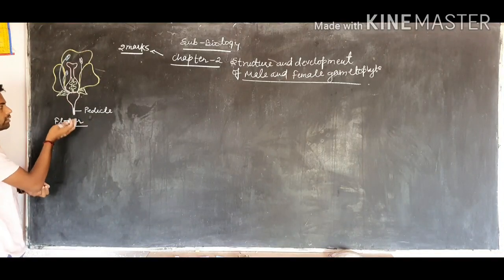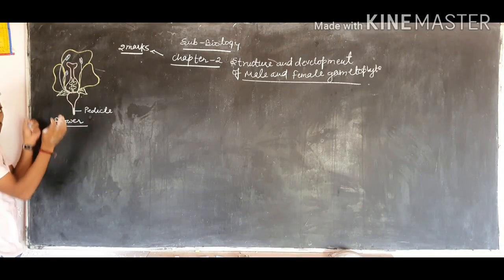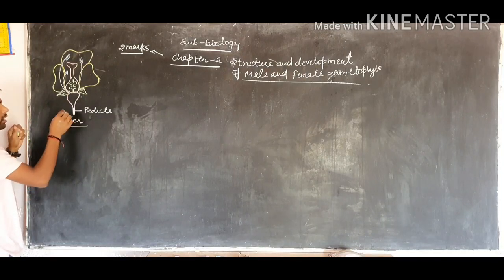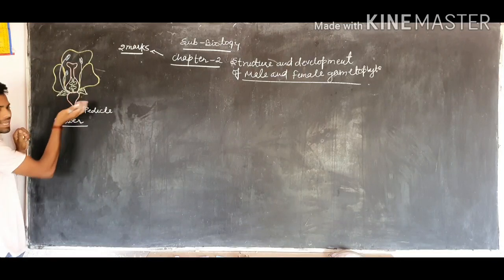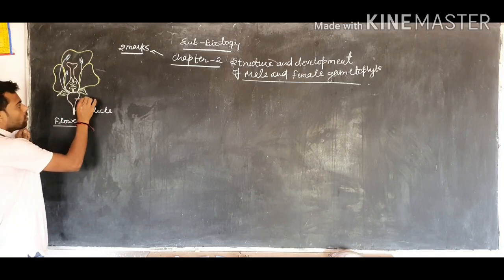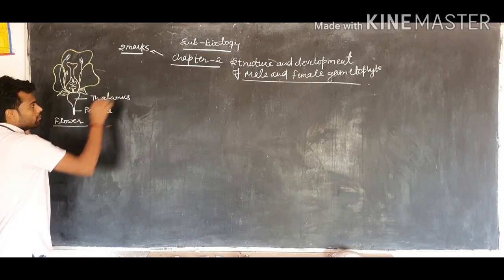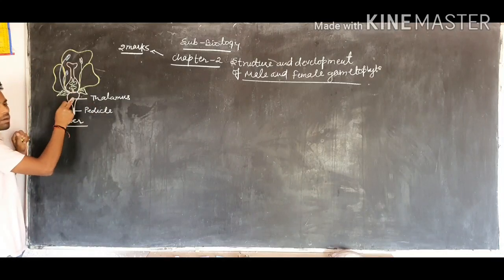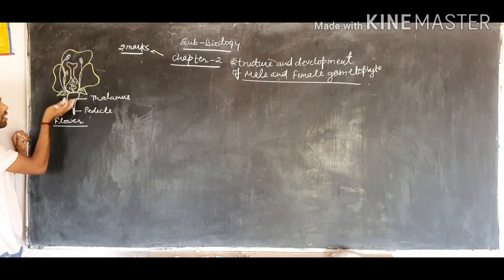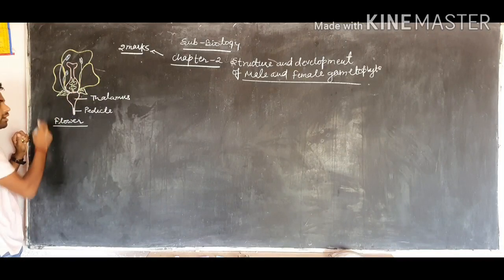On the upper side, the pedicel can be swollen, and due to the swelling it makes a basal structure called the thalamus. The thalamus is the basal part of each flower because all the floral parts are attached on the thalamus.